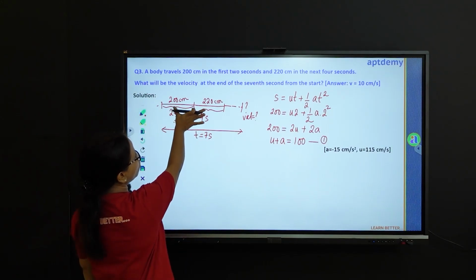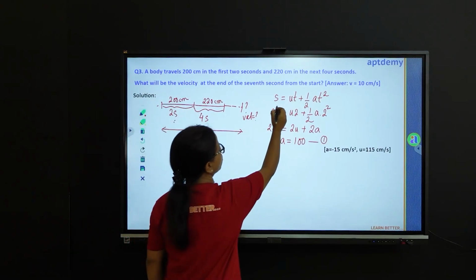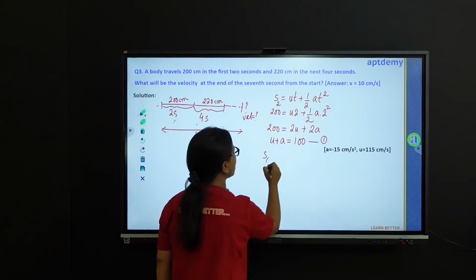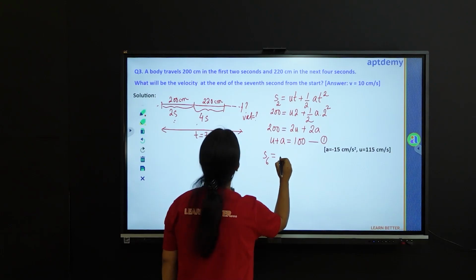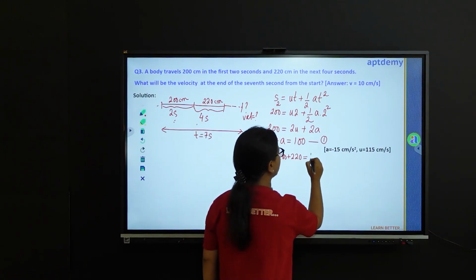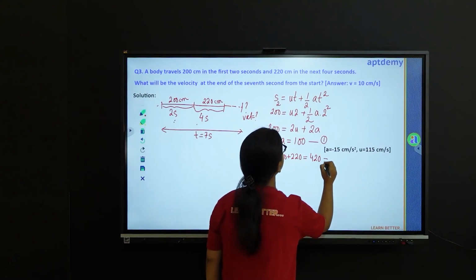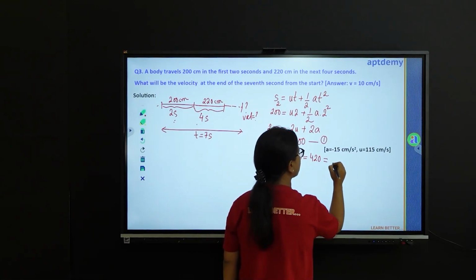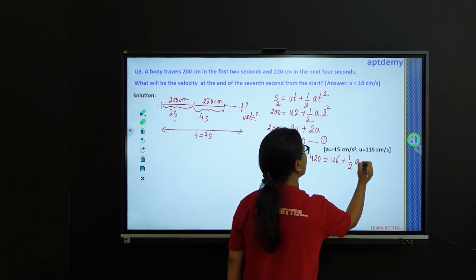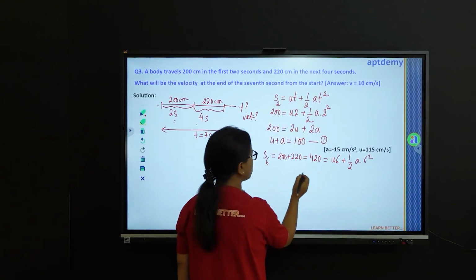So this is say S2 in 2 seconds, and now we will write this as S6, which is 200 plus 220, 420 centimeters, and the time will be 6 seconds. U times 6 plus half of a times 6 square. So we will solve this.